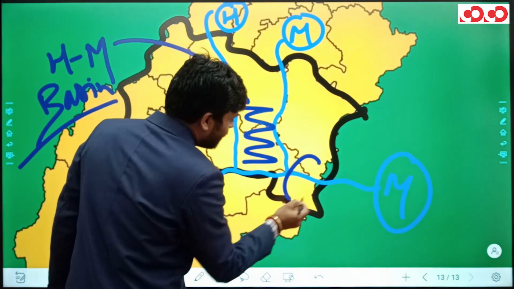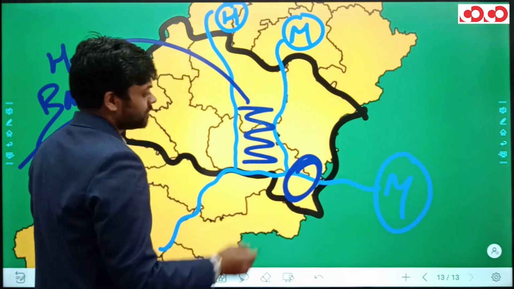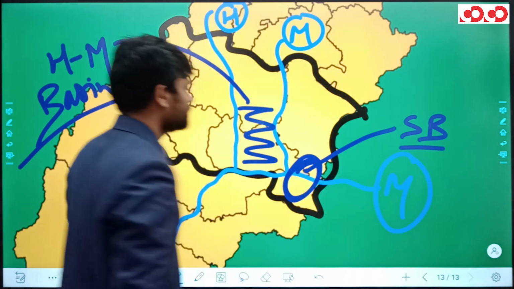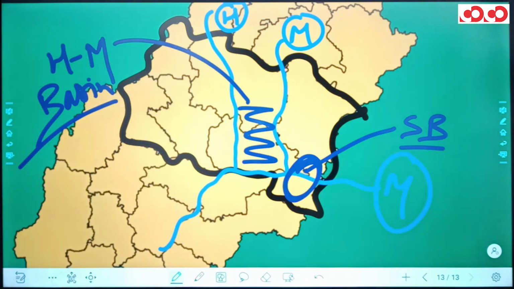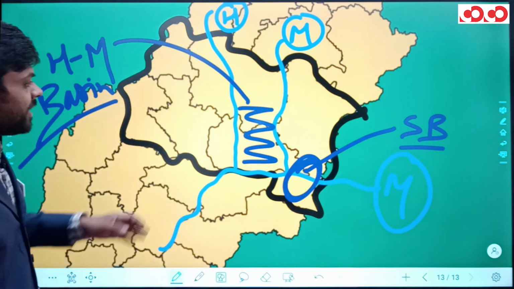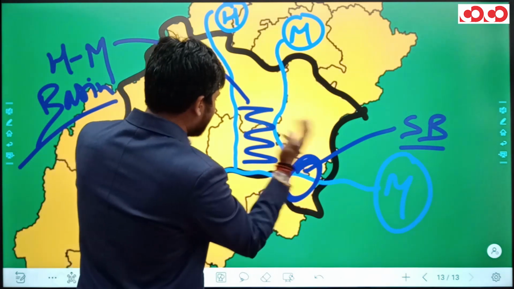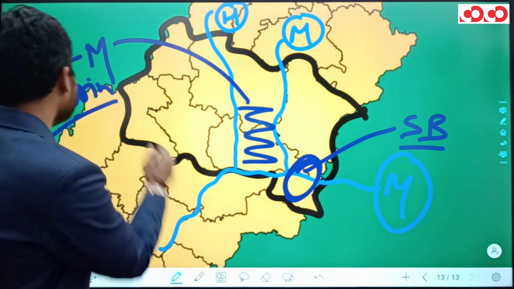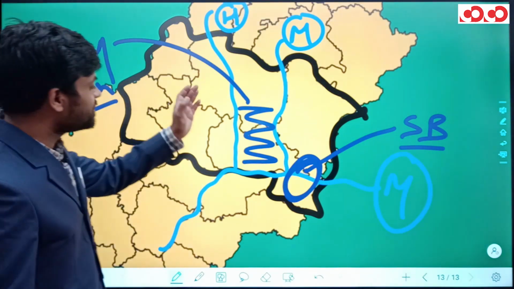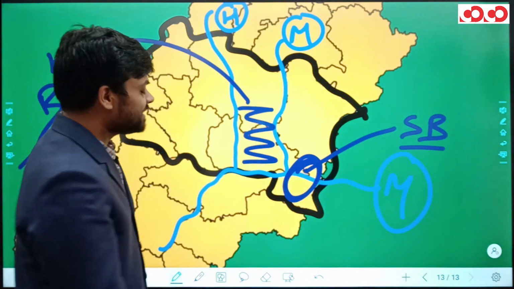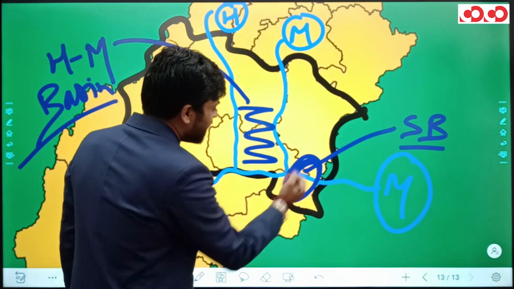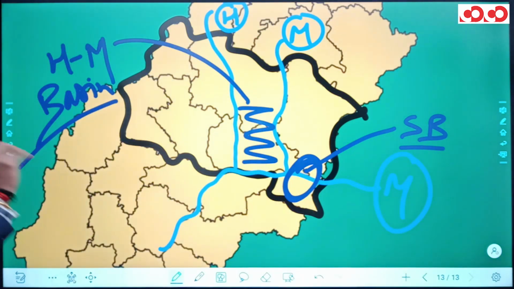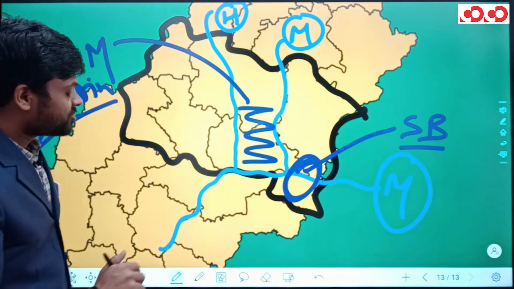The area around this Sarangarh is known as Sarangarh Basin. So in this Bilaspur division, predominantly I should say, from this Bilaspur Raigad plains, we are talking about two subdivisions. One is Hasdev Mand Basin between rivers Hasdev and Mand, and the second one is the Sarangarh Basin, predominantly in the Sarangarh area in the Raigad district.